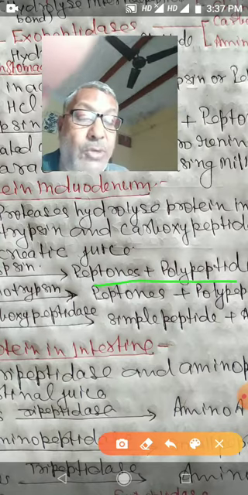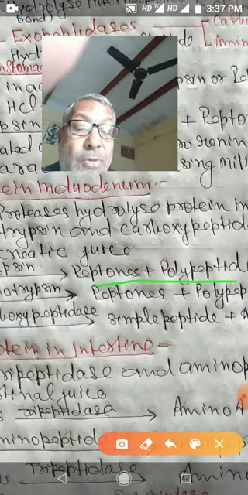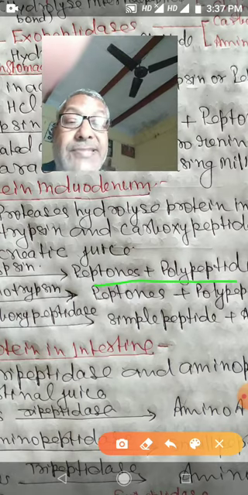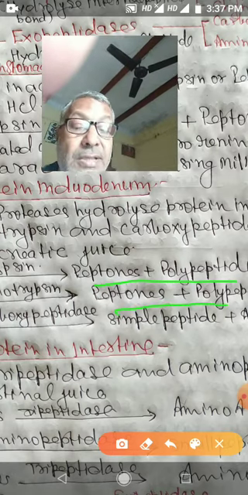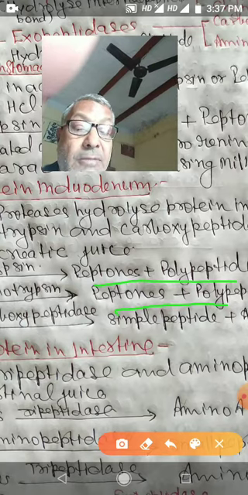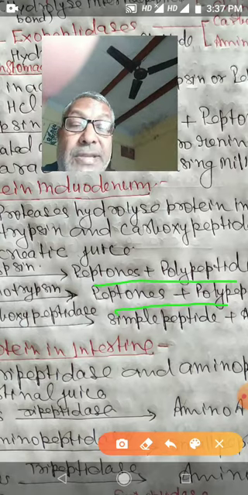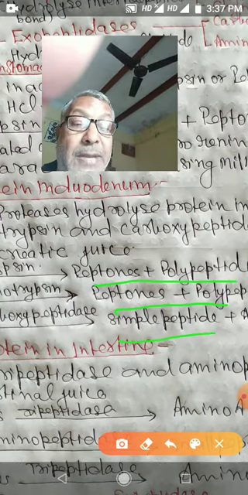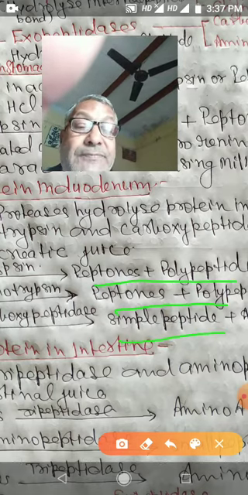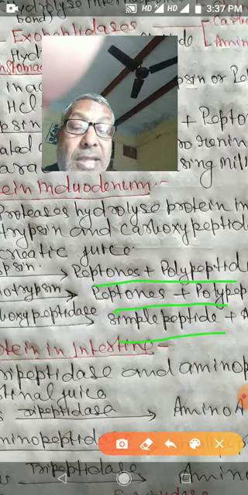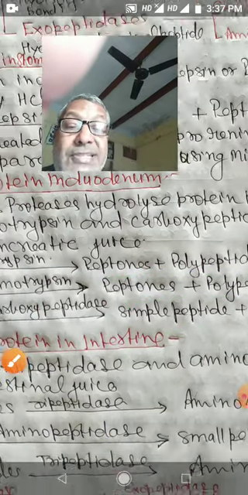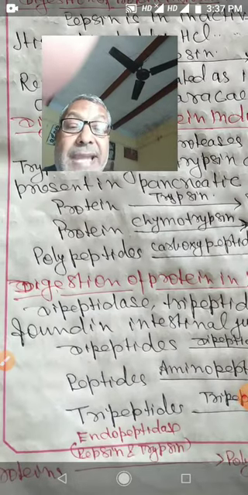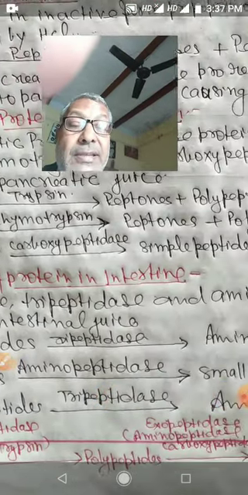Next is chymotrypsin. Chymotrypsin breaks proteins into peptones and polypeptides. By the action of carboxypeptidase, polypeptides break into simple peptides and amino acids. Then food will pass into the small intestine. So there is digestion of protein in the intestine.